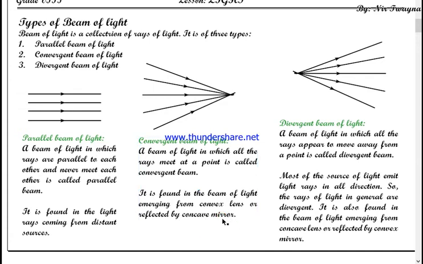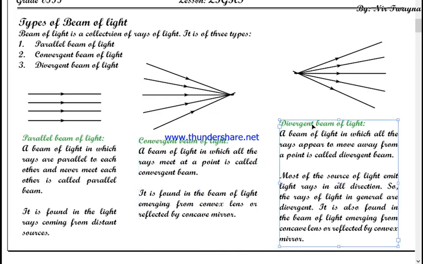In grade 8 you will study about mirrors, and in grade 10 you will study about lenses. So let it be for now. We will discuss it in detail. But in a convergent beam of light, always remember what sources produce it. It is produced by a convex lens and a concave mirror.